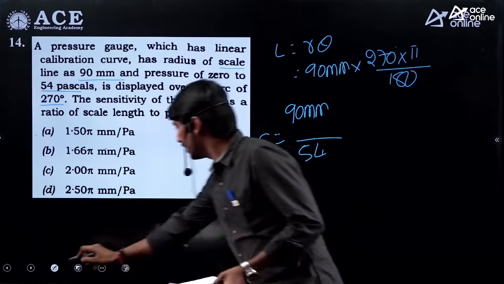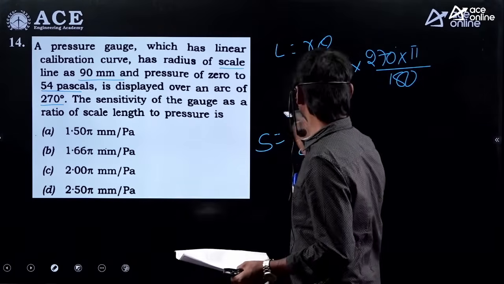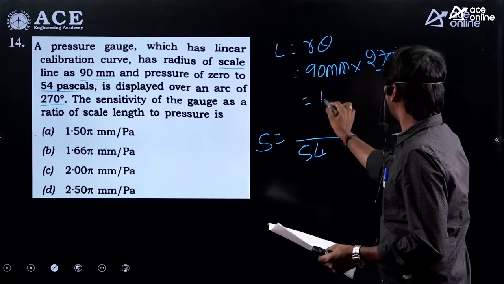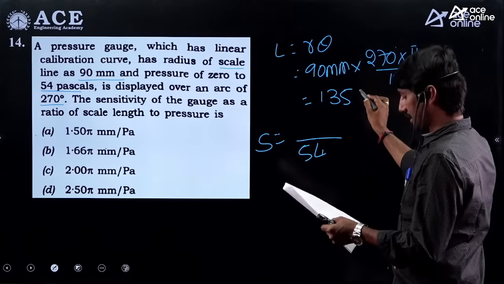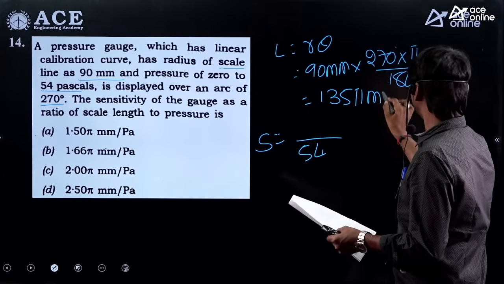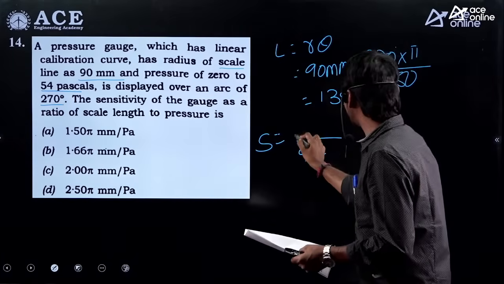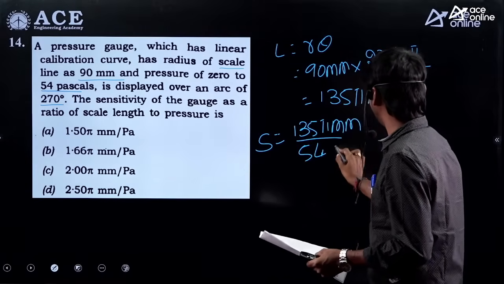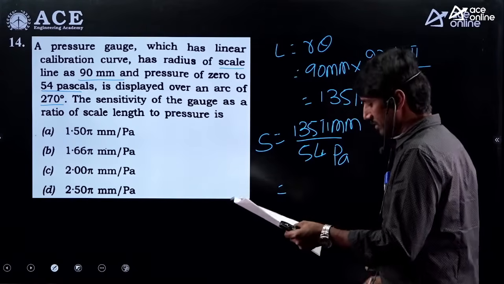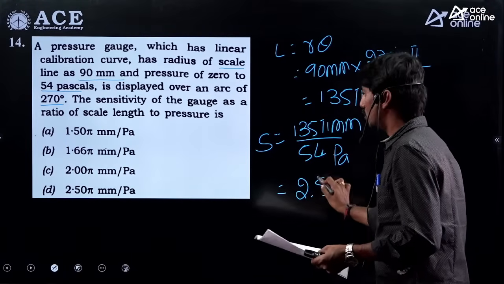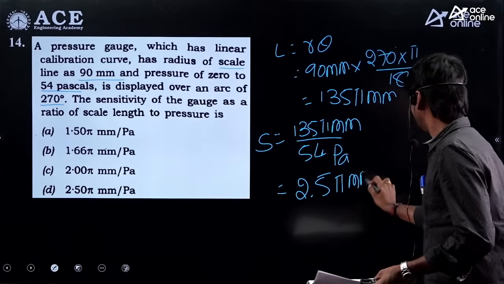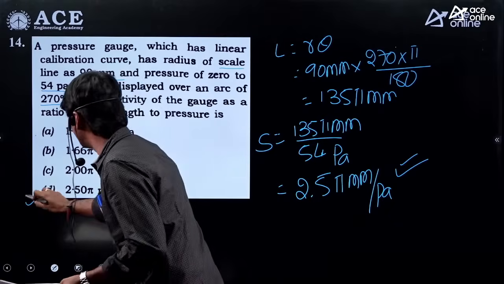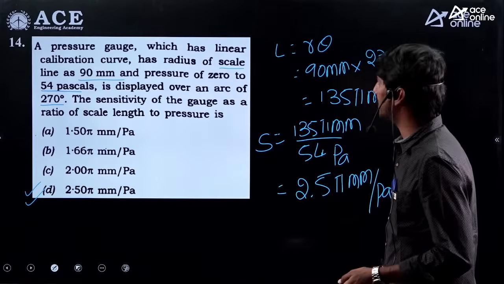If you simplify this, you are going to get 135 pi mm. If you substitute over here 135 pi mm, you are going to get the corresponding value. If you simplify this, you will be getting the value as 2.5 pi mm per Pascal. So therefore, yes, option D. Right? Next one.